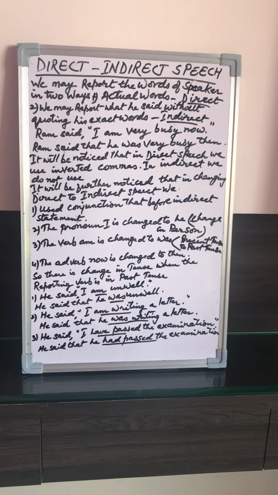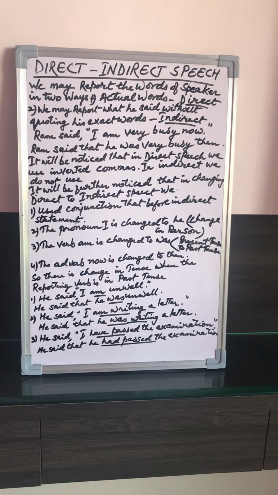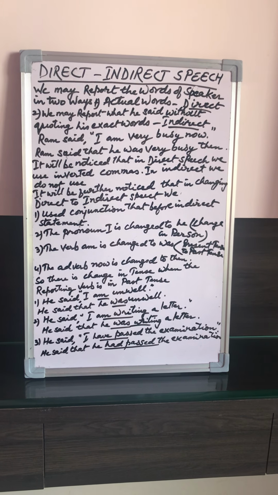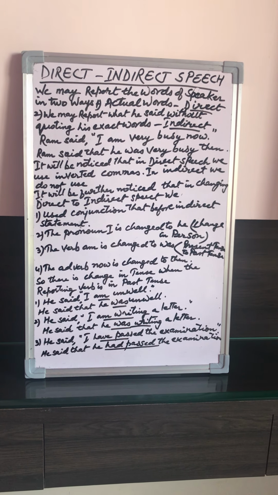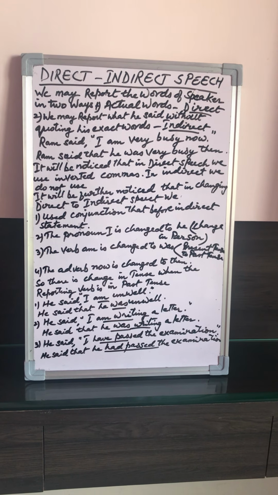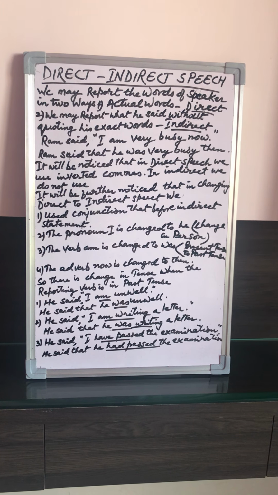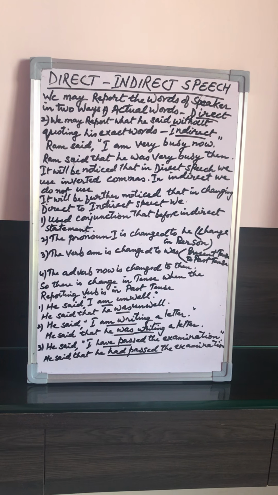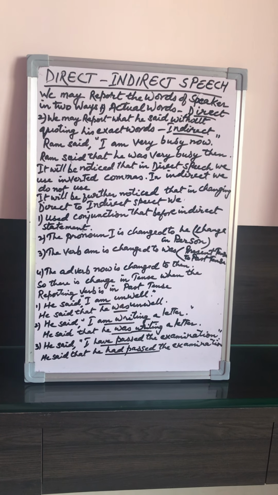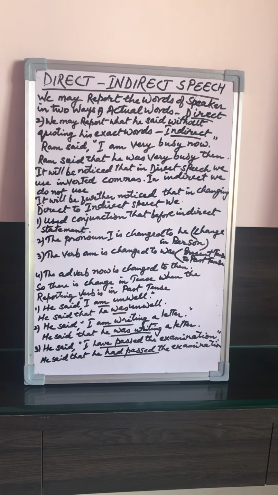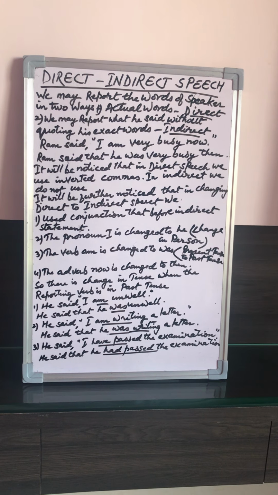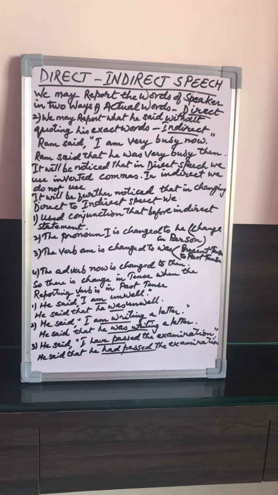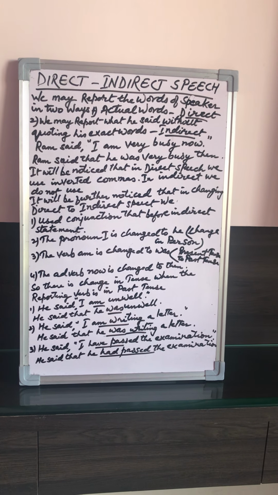So even if the reporting verb is in the past, but if it is a universal fact, the tense will remain as it is. "German is easy to learn," she said. She said that German is easy to learn. The past tense is often used when it is uncertain if the statement is true or when we are reporting objectively. If the reporting verb is in the present tense, the tenses of the direct speech do not change.